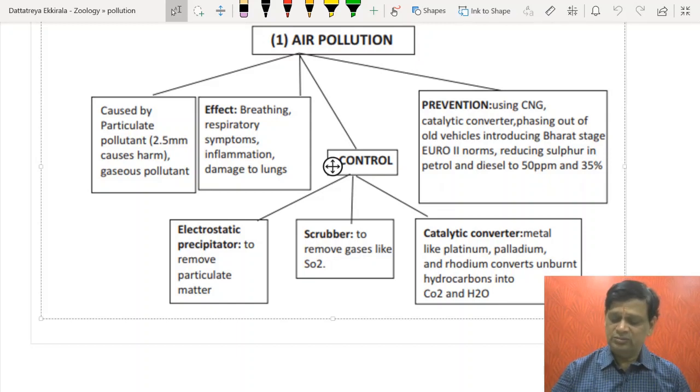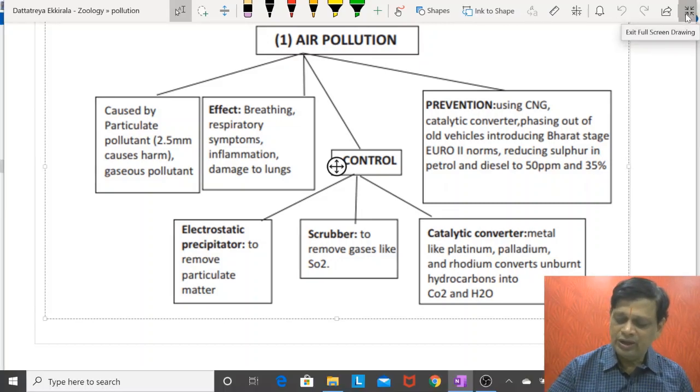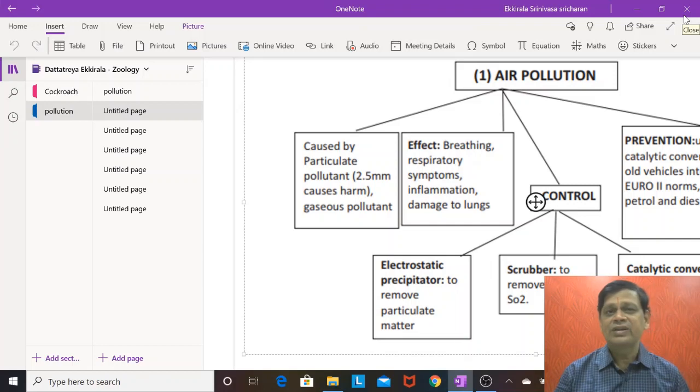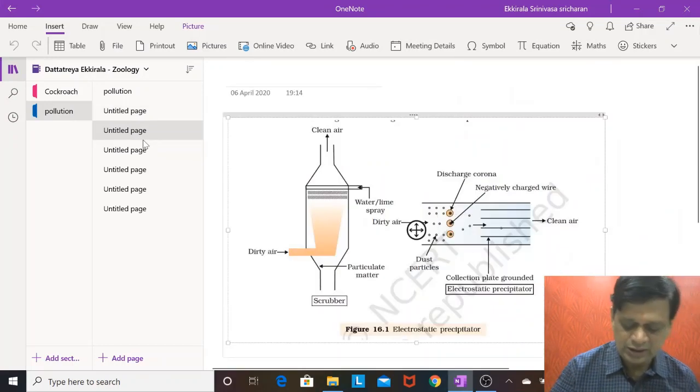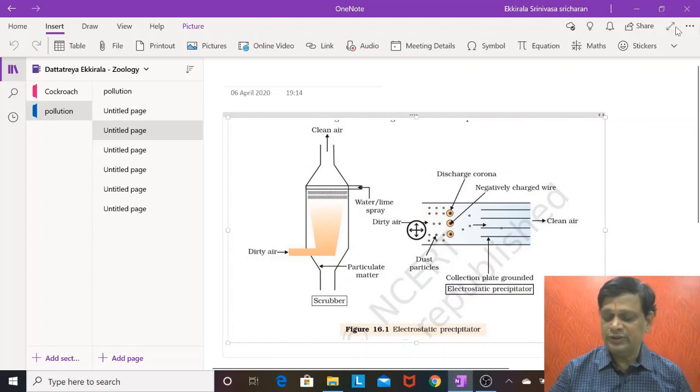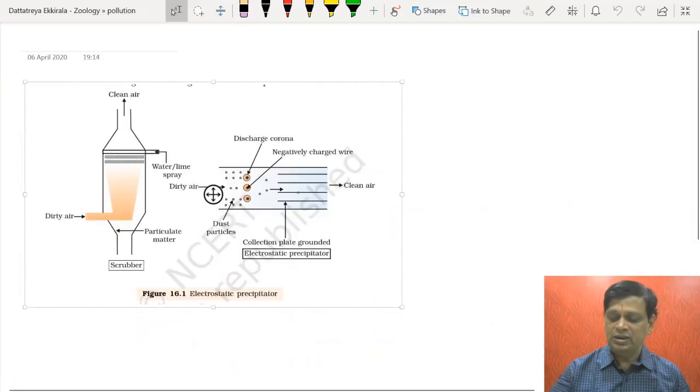So what are the options left now? Internationally, Euro norms are followed, like Euro 1, 2, 3, 4. Corresponding to these Euro norms, India has adopted Bharat Stage 1, Stage 2, Stage 3. Mostly from 2017 itself, Euro 4 norms are followed nowadays. Then for the control of air pollution, we have a lot of particulate matter and sulfur dioxide.